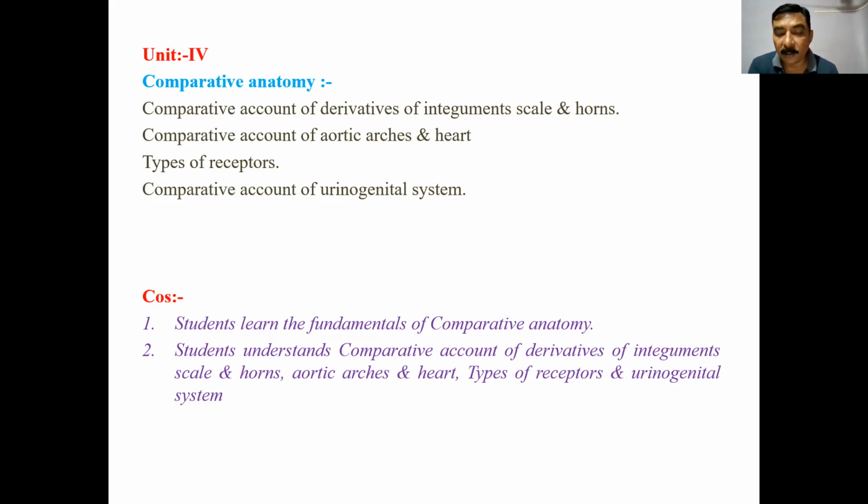Comparative account of aortic arches. These aortic arches are developed in the birds, mammals, and reptiles. These embryonic aortic arches, particularly the ventral aorta and dorsal aorta, usually form six pairs of aortic arches. Arteries and veins join to form aortic arches. So there are six functional aortic arches, but three functional aortic arches are found in the reptiles, then three in the birds, and three in the mammals.